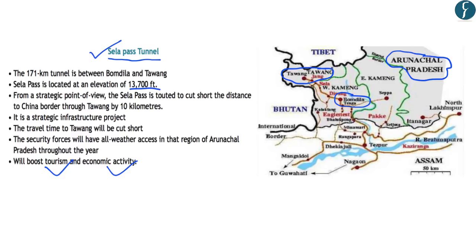And it is located between Tawang and Bomdila in the West Kameng district. So this means that it will reduce the distance between Tawang and the West Kameng district of Arunachal Pradesh. And it is strategically very important for us because it lies very close to the Chinese border. So that is why this can be a potential question in the preliminary examination.